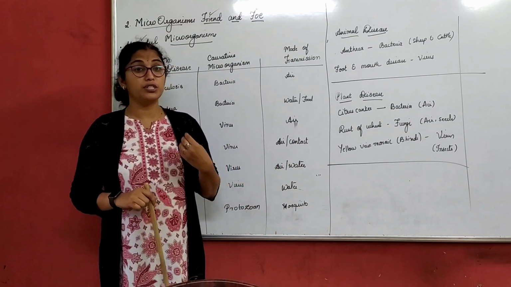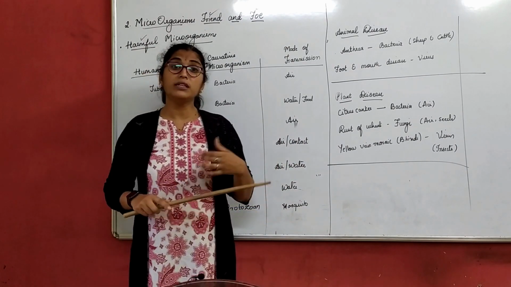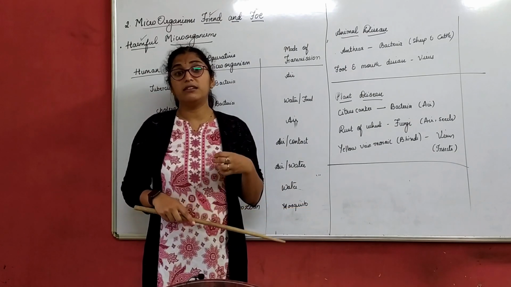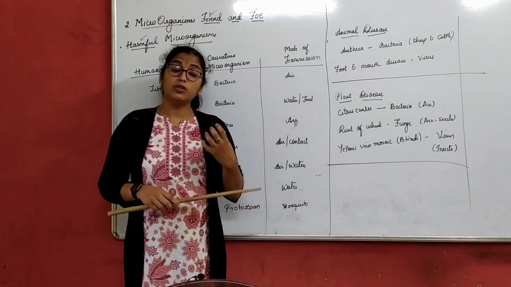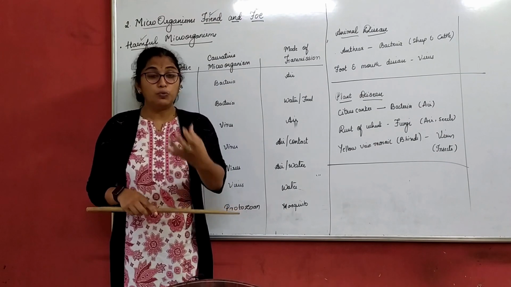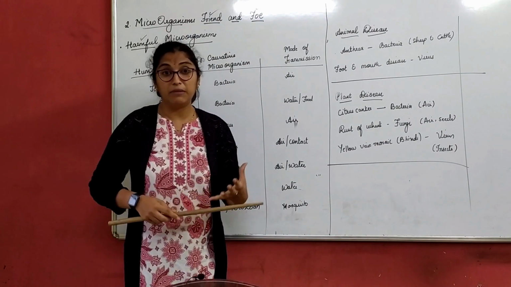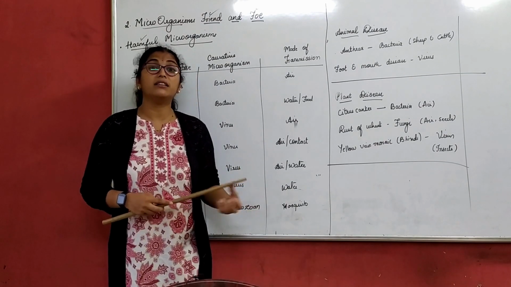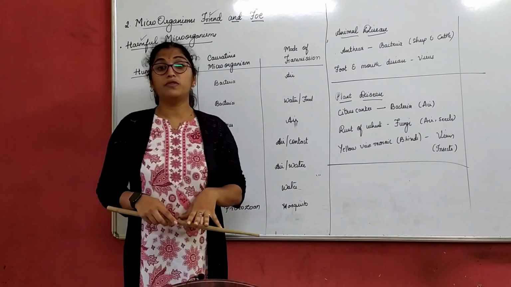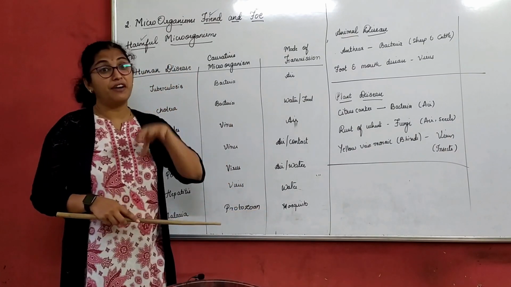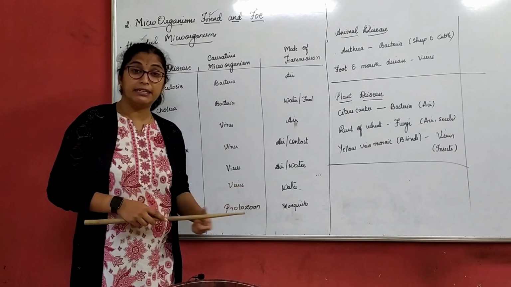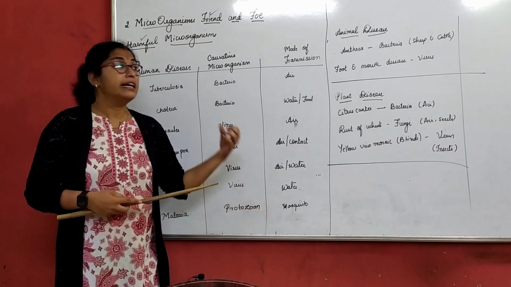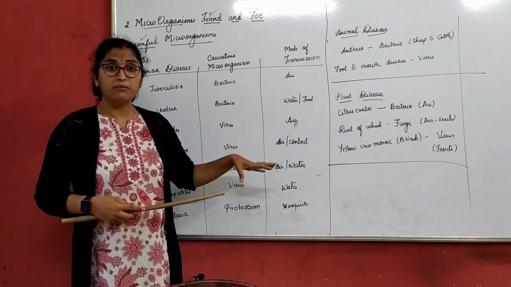The question the student asked me was, when a virus enters a host body, is that host body only a human being, or can it be an animal or any other microbe? Her question was, what if a virus enters a bacteria or any other microbe? It can even be plants or animals.